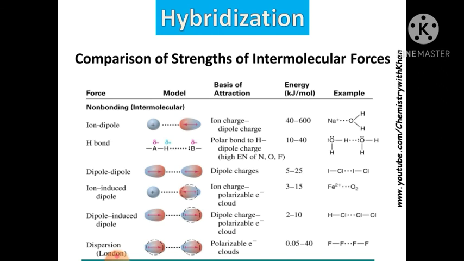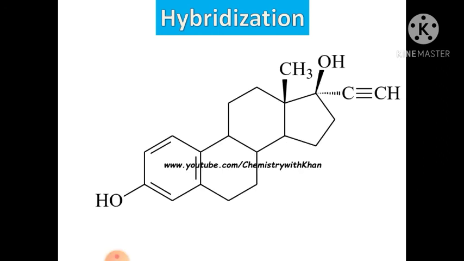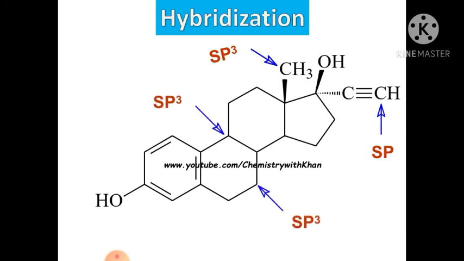Now look at this molecule. We will determine which type of hybridization occurs. This is an sp3 carbon because there are 4 single bonds. This is sp because there are just 2 bonding regions, 2 sigma bonds and 2 pi bonds. This is an sp3 carbon. This is also an sp3 carbon, and this is an sp2 carbon because there are just 3 single and 1 double bond formed.